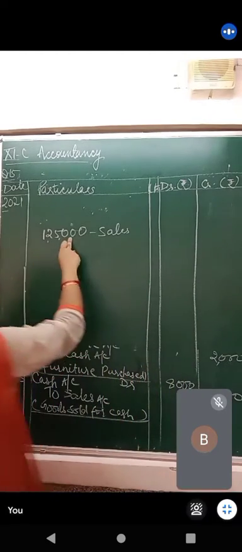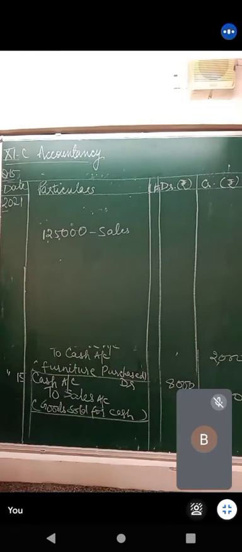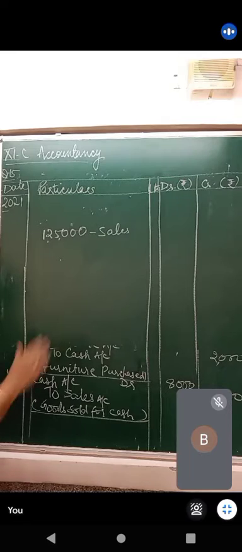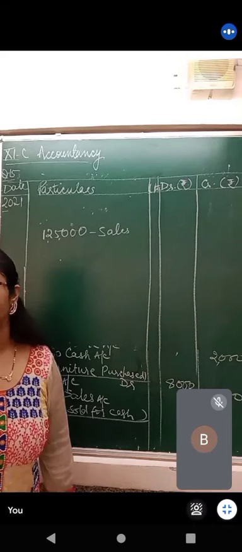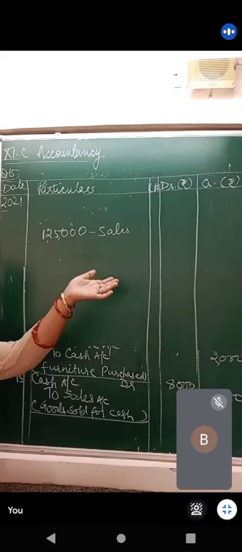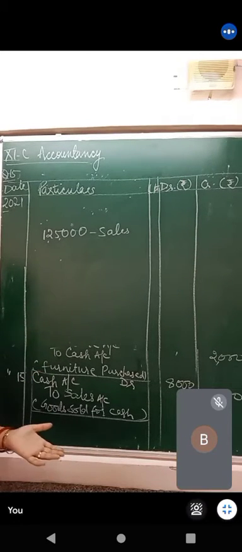So what we do? First find out what is the 20%. Remember, day before yesterday only, or I think yesterday only, I told you how to calculate percentages. Now 10% will be 12,500, then what is 20%? 12,500 into 2, 25,000. So we did not even have to calculate 20%, and we got to know it is 25,000.